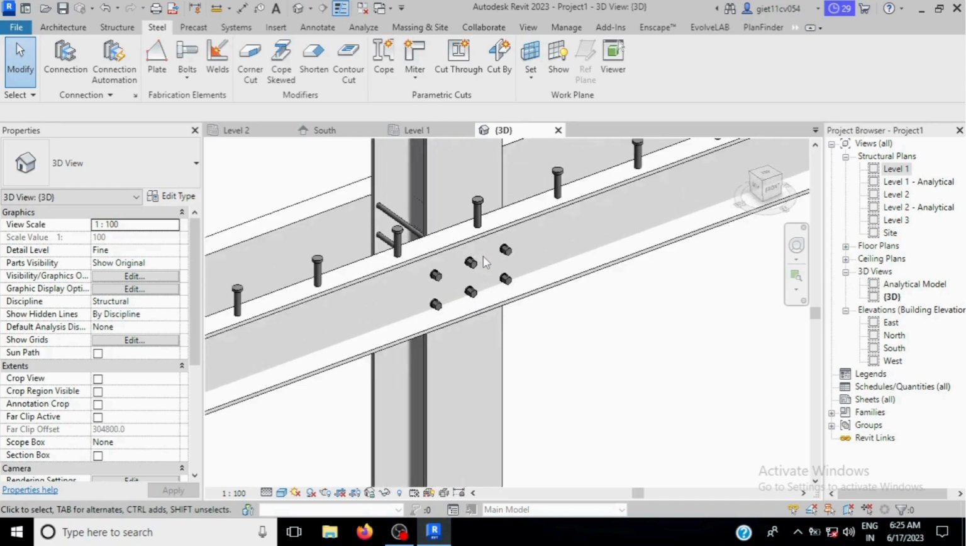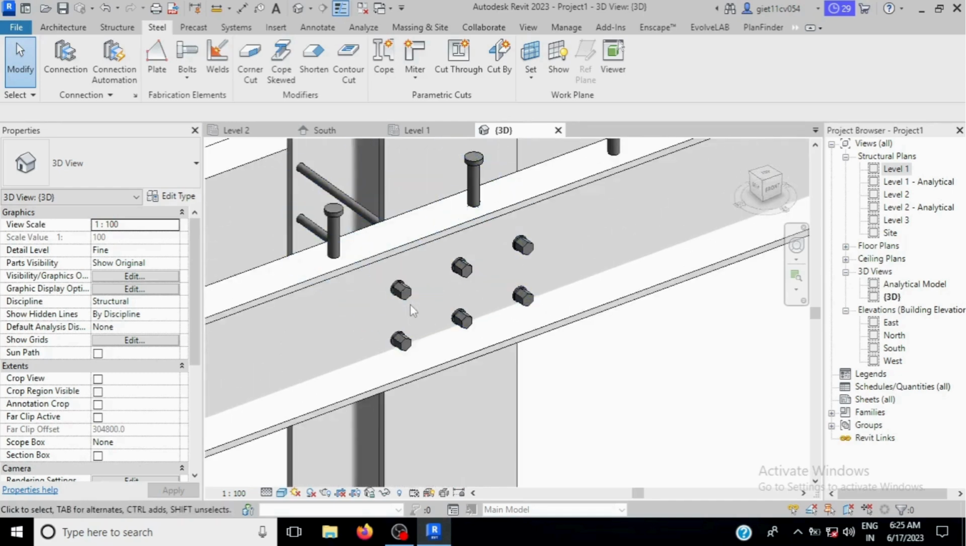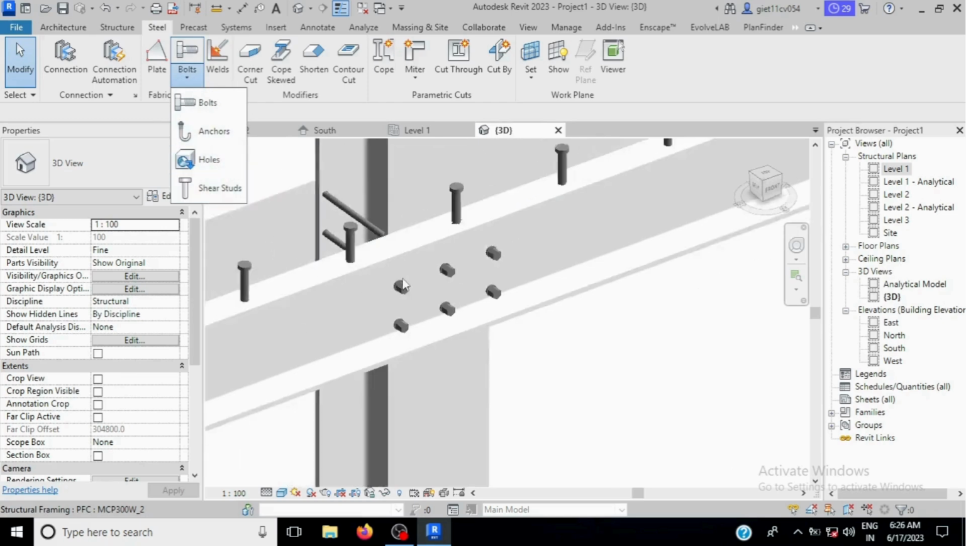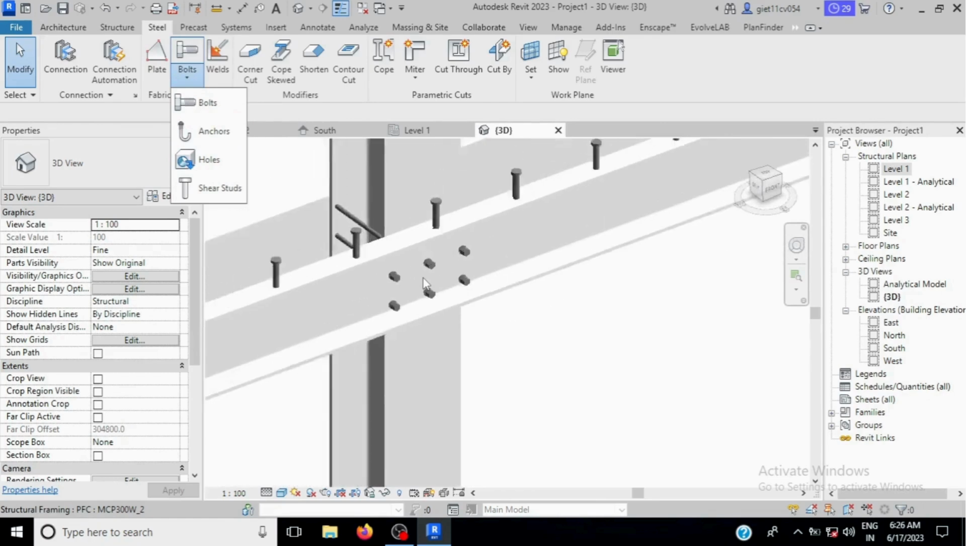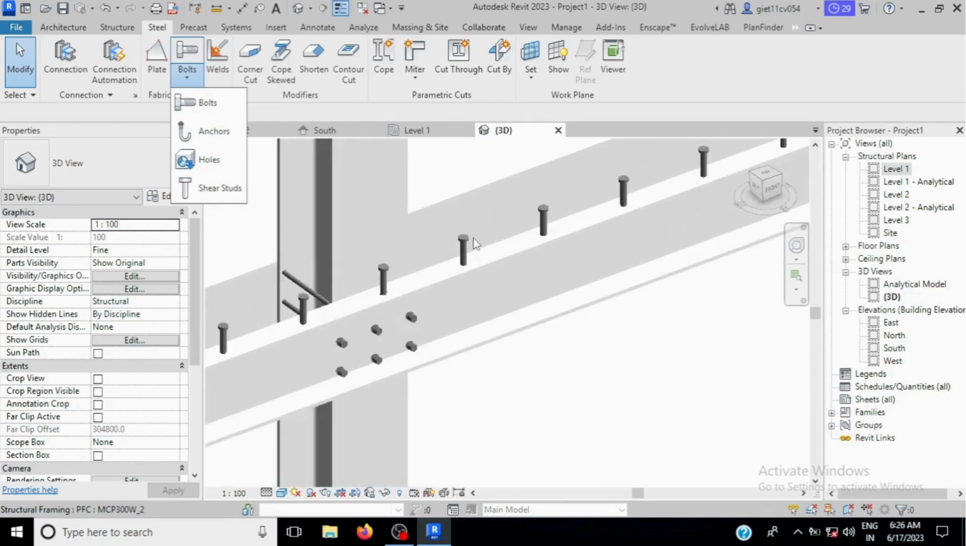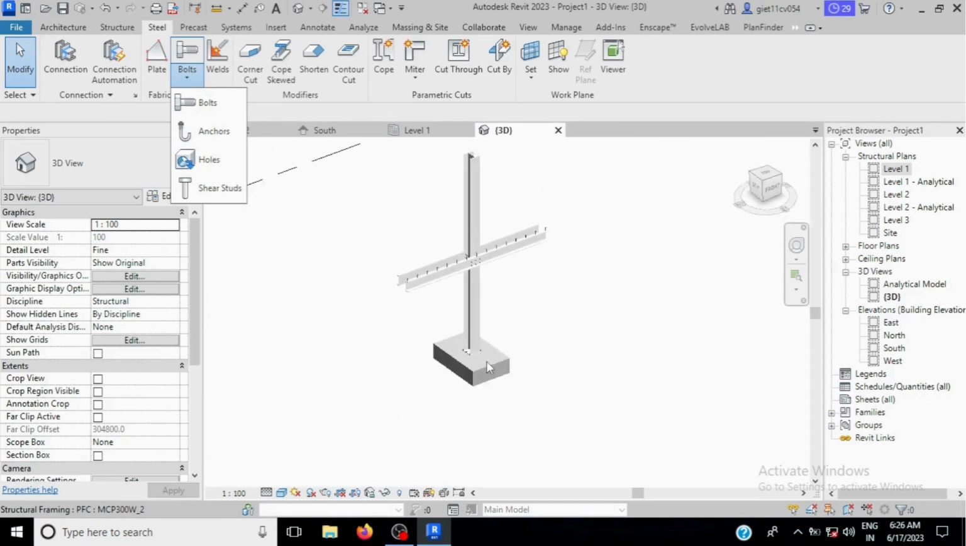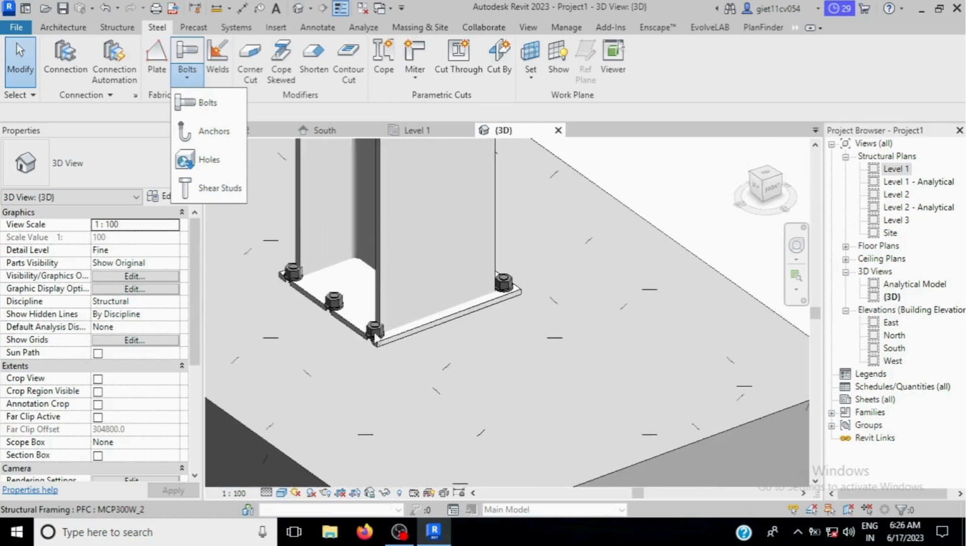We will see about bolts, shear studs and anchors: how you can place bolts, how you can adjust the bolts, how you can place the shears like this, and how you can place the anchor on the base of the column.